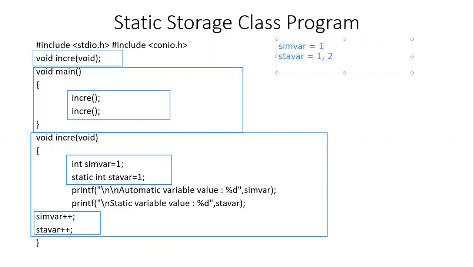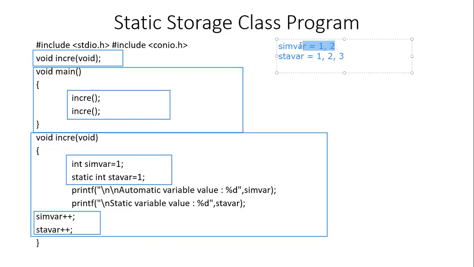But the static variable will not be created or initialized because it is still in the memory and it retains its previous value. Now, when we display the value of both the automatic and the static variable, that is simple variable and static variable, the output this time will be 1 and 1. And after that, the value of both the variables will be incremented by 1.